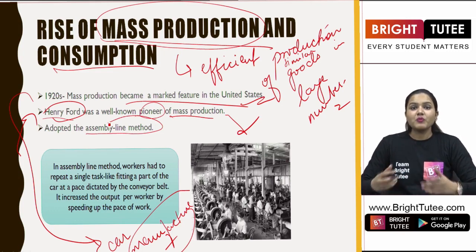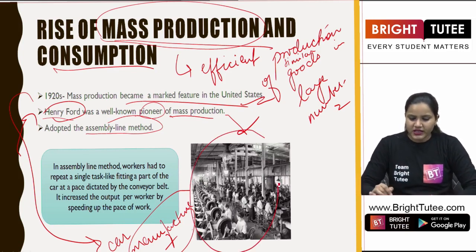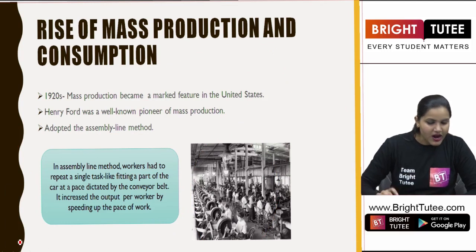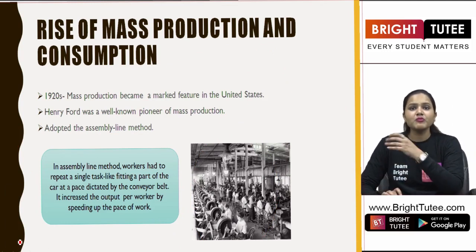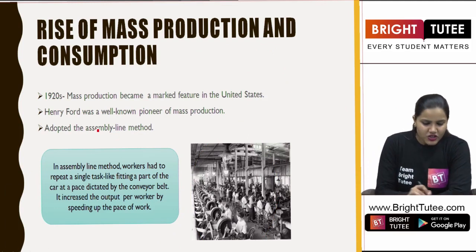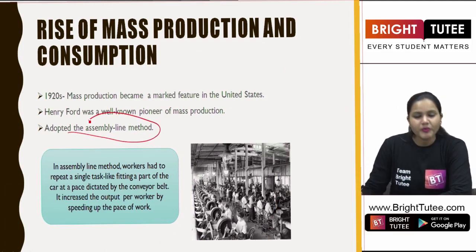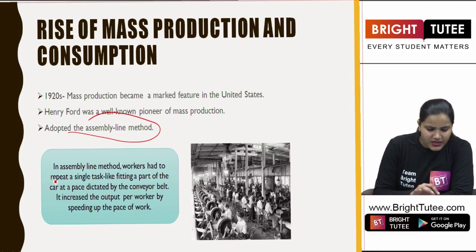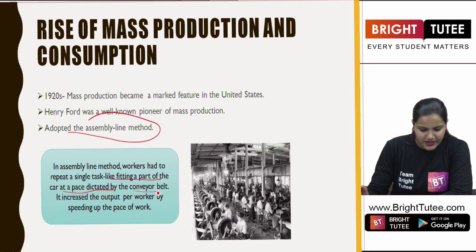Now when we are talking about mass production, students, it means that we need machines, right? We need something that is quite efficiently producing these goods. In this case, we are talking about cars or all the materials and implements required in a car, right? So Henry Ford adopted the assembly line method. Now what do we understand by this? In the assembly line method, workers had to repeat a single task, like fitting a part of the car, at a pace dictated by the conveyor belt.